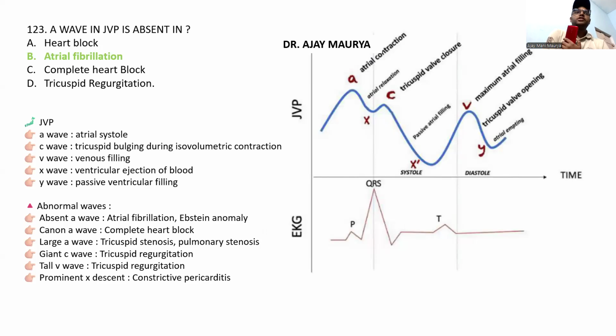And also, I think everyone knows about this one. The A wave in JVP is absent. This is the case of what? A case of atrial fibrillation. Please remember this also, guys. Please study the JVP waveform.